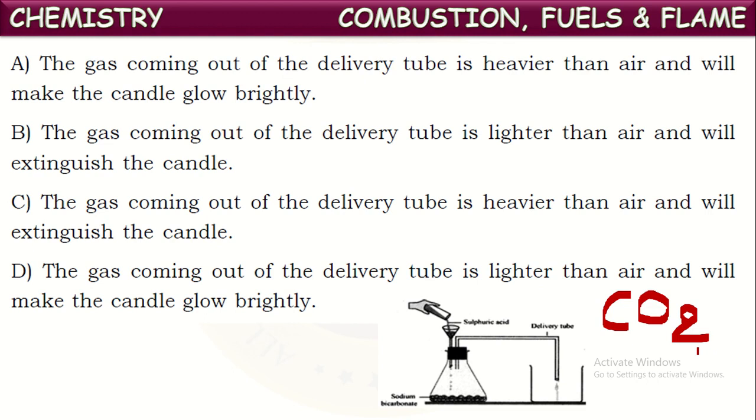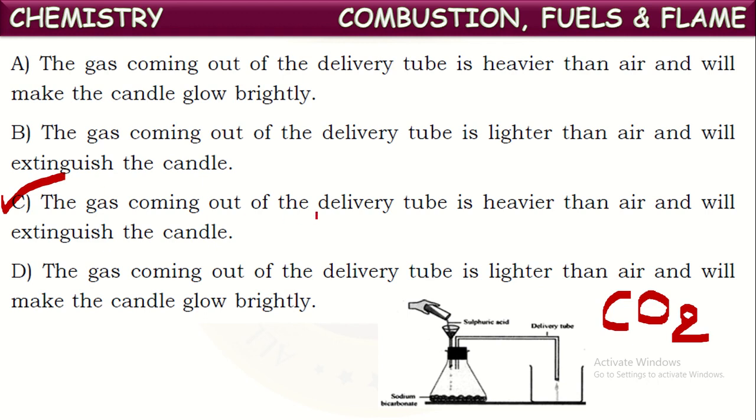One more property of carbon dioxide is that it won't support combustion. We can say it is a non-supporter of combustion. So it puts off the flames. It is used as an extinguisher for controlling fires. So it extinguishes the candle flame if it is blown onto it. Now see which statement gives the correct properties of this carbon dioxide emitted. The gas coming out of the delivery tube is heavier than air and will extinguish the candle flame. If you observe, this is the correct statement, isn't it?